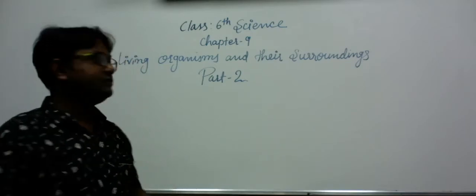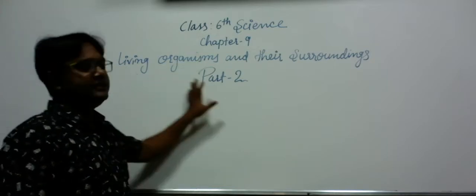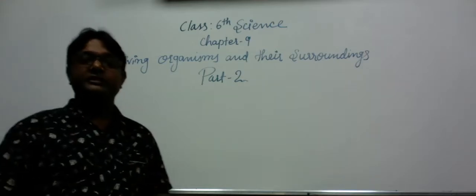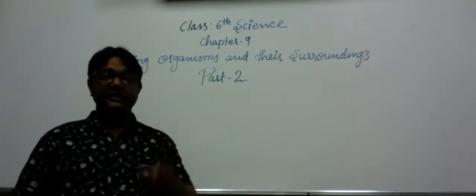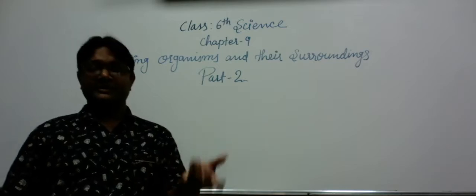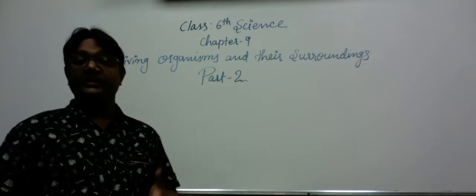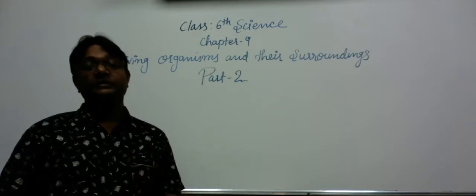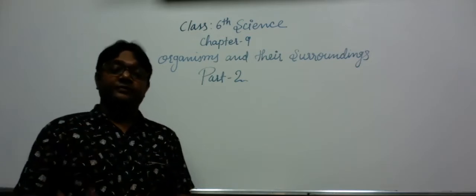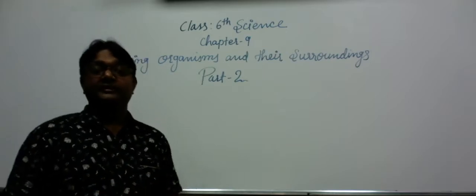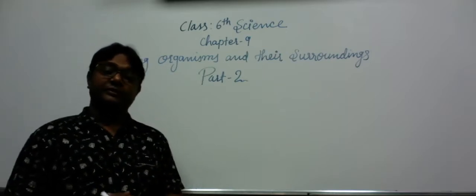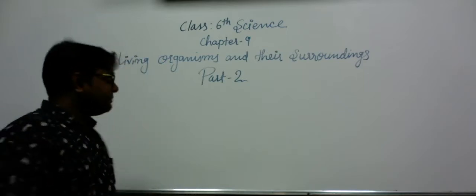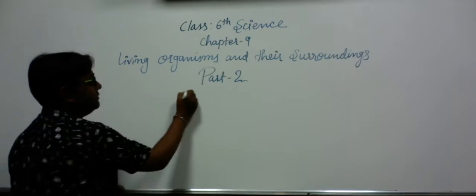Today we are going to learn about chapter 9, living organisms and their surroundings, part 2. In the previous part we discussed the introductory part of the chapter. In that we discussed the general things about habitat and living organisms, how they adapt features for themselves to maintain their existence on the earth in particular climatic conditions. In this part we are going to learn about the habitat.